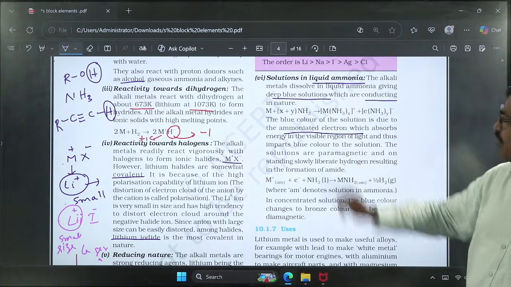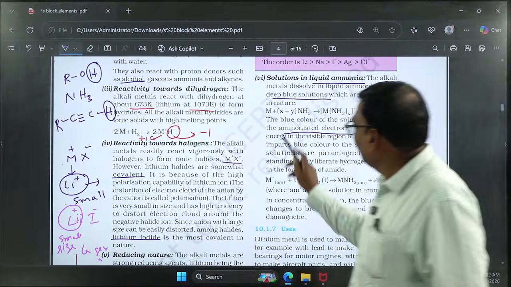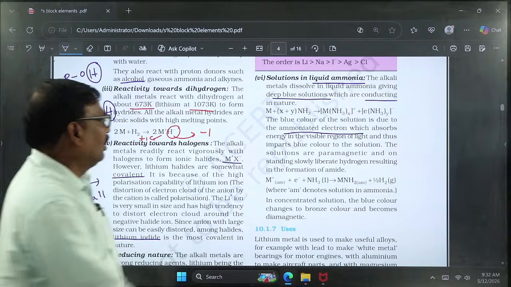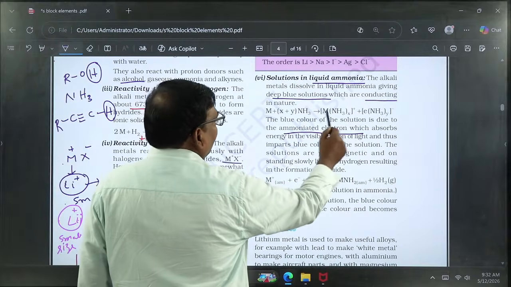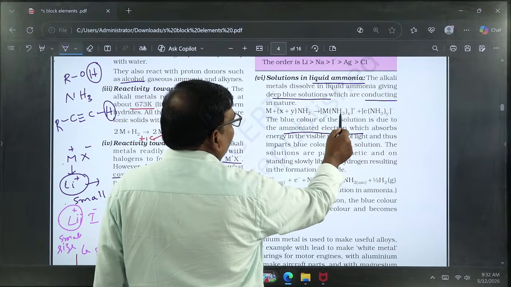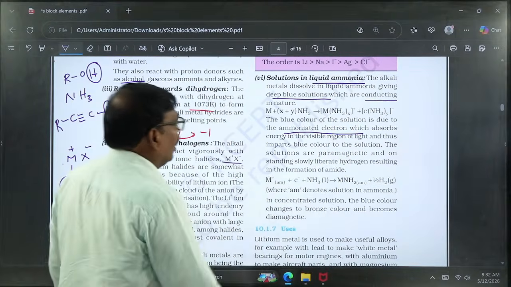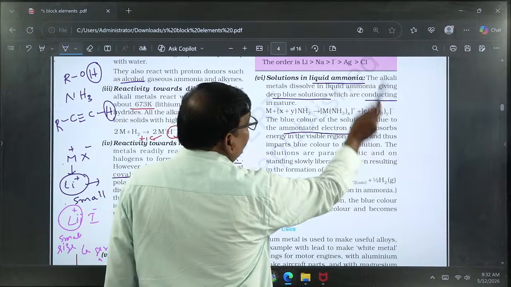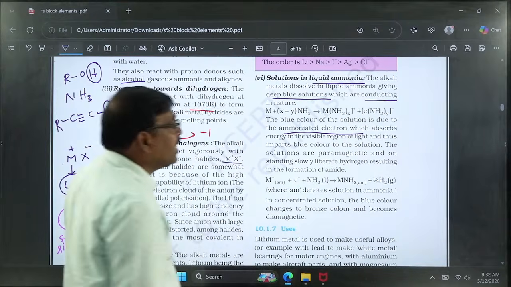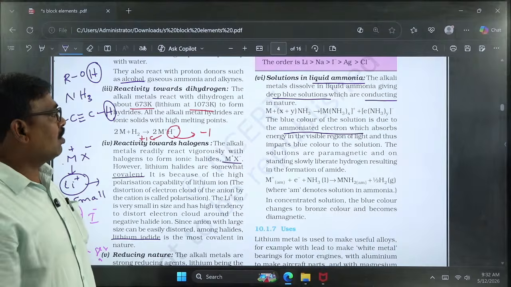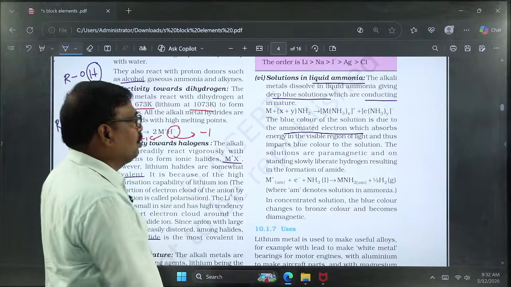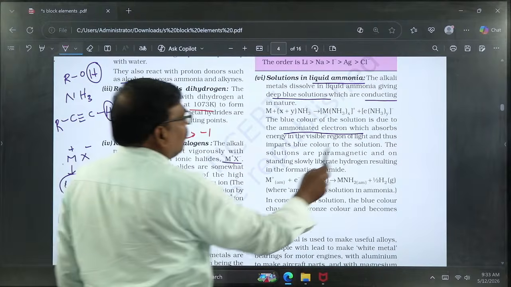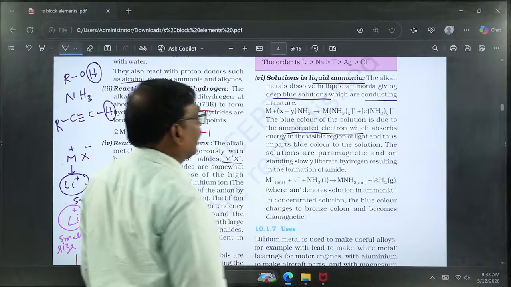So let us observe the above equation. M indicates the alkali metal that can react with liquid ammonia. It produces a complex; let us take M(NH3) taken x times. Here that M carries a positive charge, and ammonia is neutral. Along with that, electrons are released from the metal valency. That electron is also solvated by the ammonia, that's why we call them ammoniated electrons. These ammoniated electrons are responsible for the color of the solution. Here the color of the solution is blue. Along with that, the presence of ammoniated electrons also exhibits conductivity.